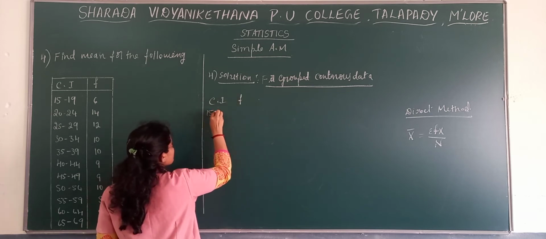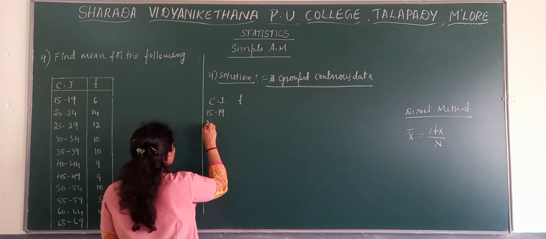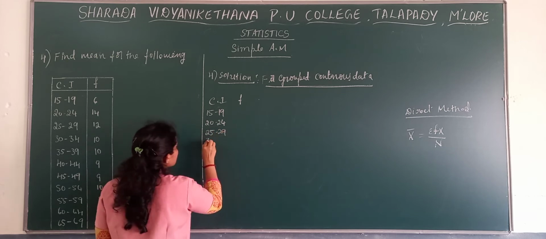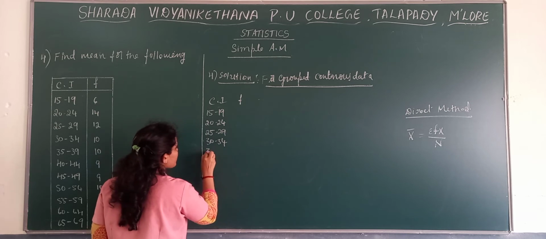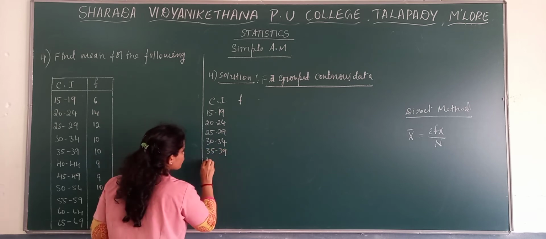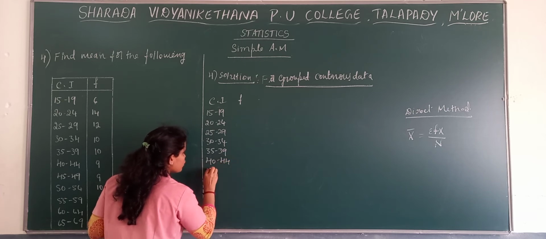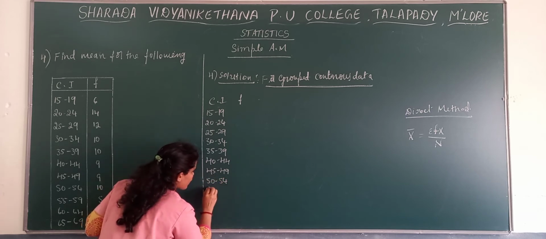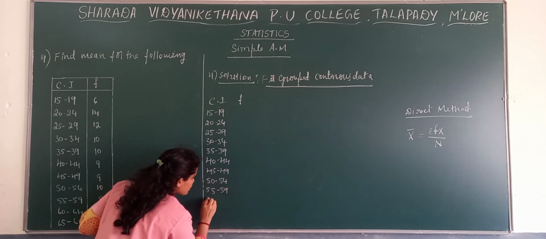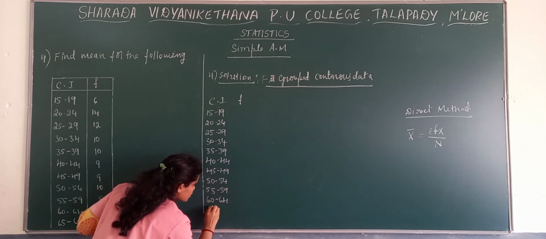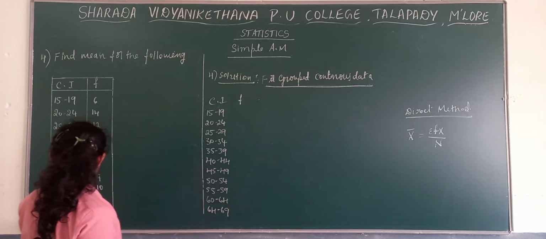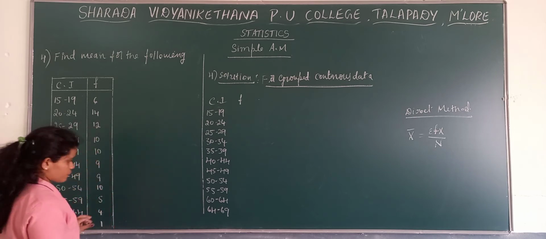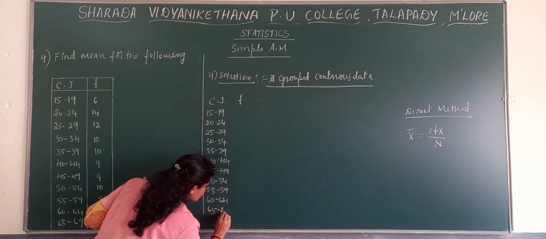So class intervals go like 15 to 19, then 20 to 24, 25 to 29, 30 to 34, 35 to 39, 40 to 44, 45 to 49, 50 to 54, 55 to 59, 60 to 64 and 65 to 69.